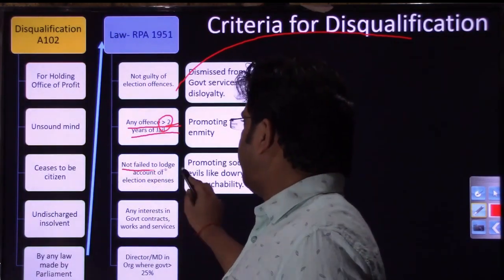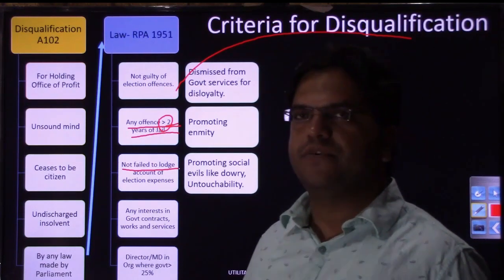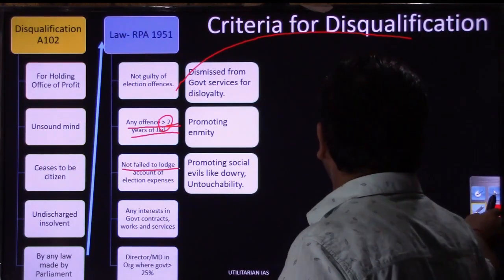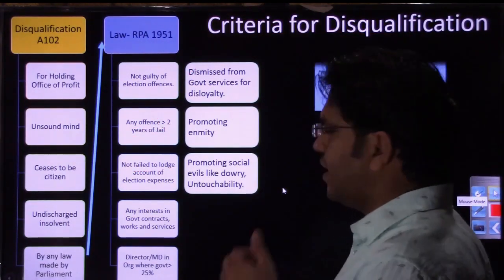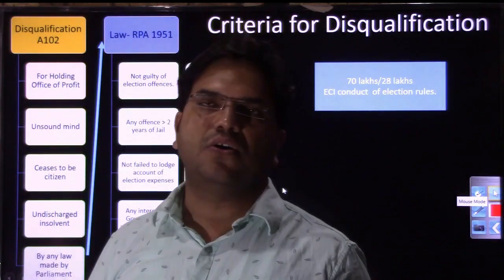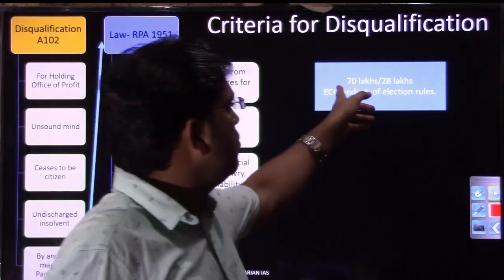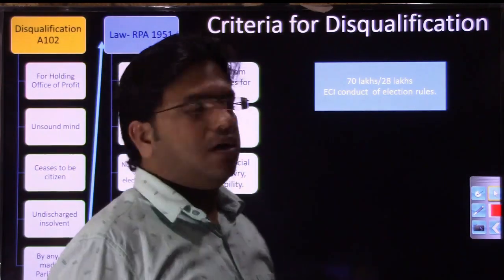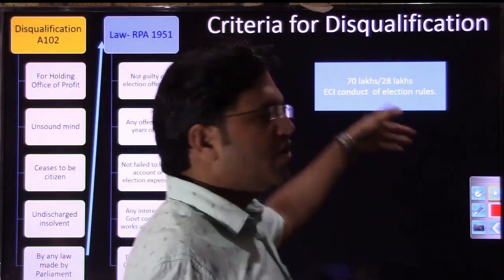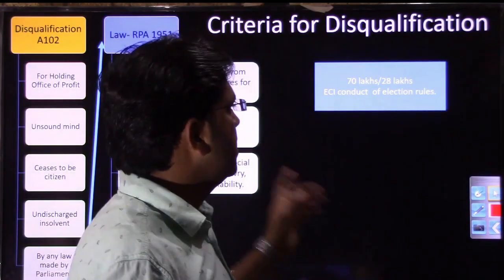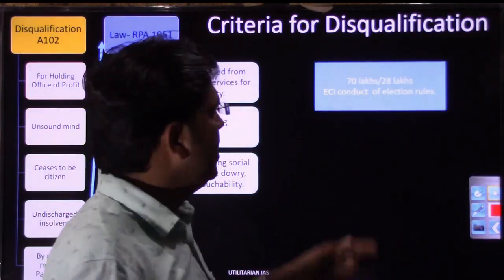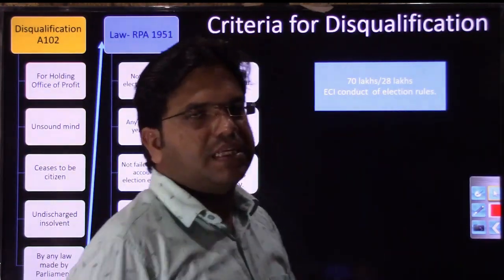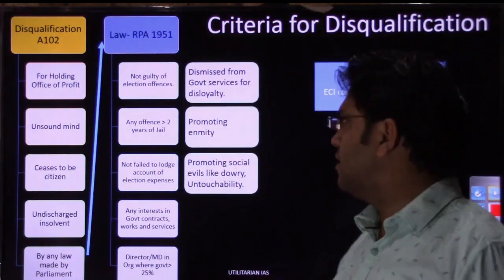If a person fails to lodge the account of election expenses: there are certain rules that the Election Commission has mentioned. If you are contesting the election for member of Parliament, this is the amount that you, as an individual candidate, should spend. If you are contesting the election as MLA for the assembly, then this is the amount that you are expected to spend, right?